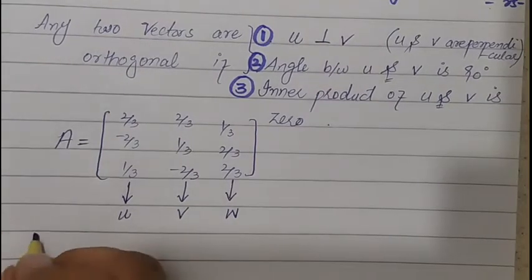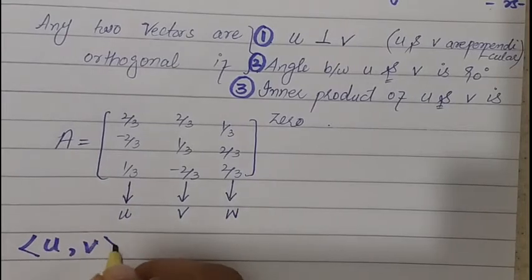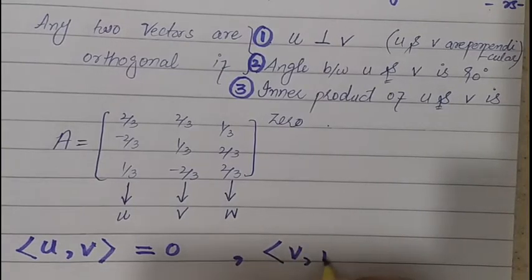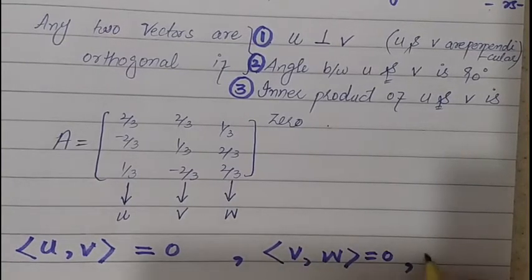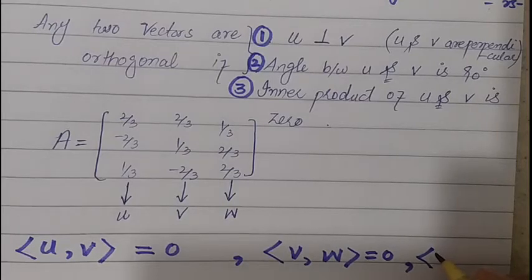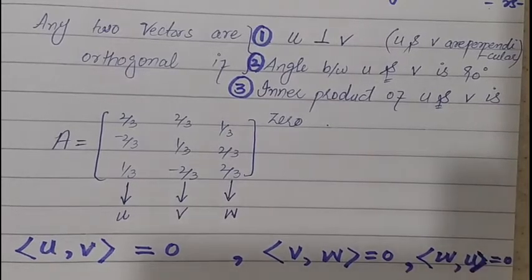the inner product of UV is equal to 0, the inner product of VW is equal to 0, and the inner product of UW or WU is equal to 0. As for the inner product of matrices, we have already defined that we multiply the ith component with i plus the jth component with j plus the kth component with k.